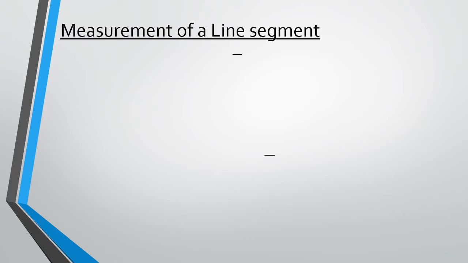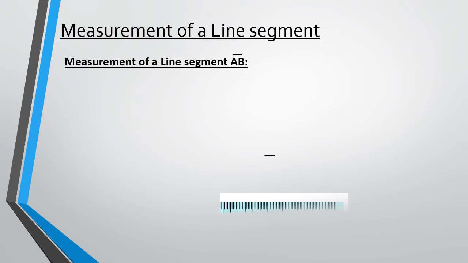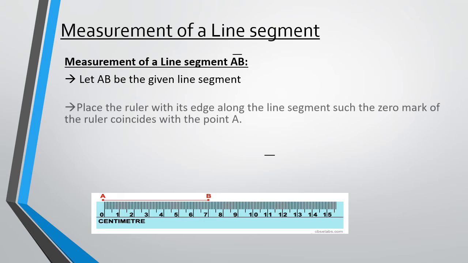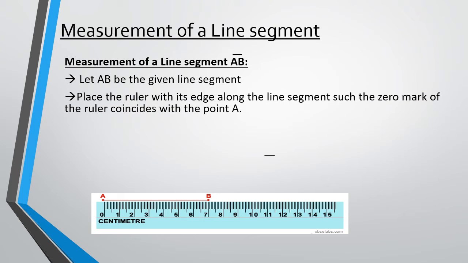Measurement of a line segment. Let's see how we measure a line segment AB. Let AB be the given line segment. It is shown here, children. If you see the figure, there is a line segment AB. Now, I have placed the ruler on AB in such a way that the starting point, that is A, is exactly placed against the 0 mark of the ruler.